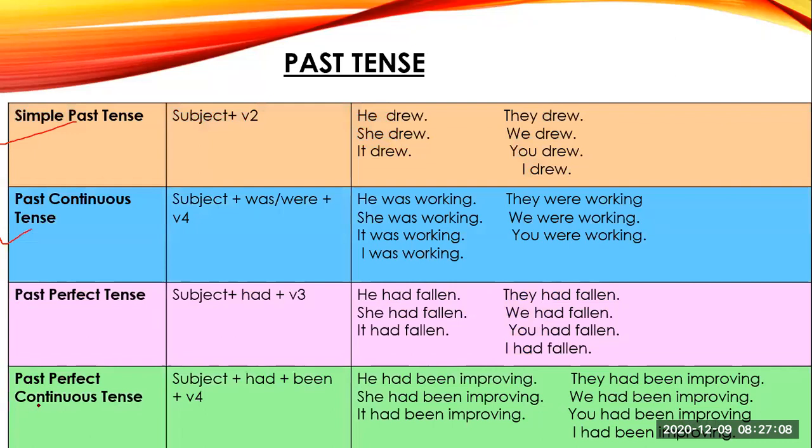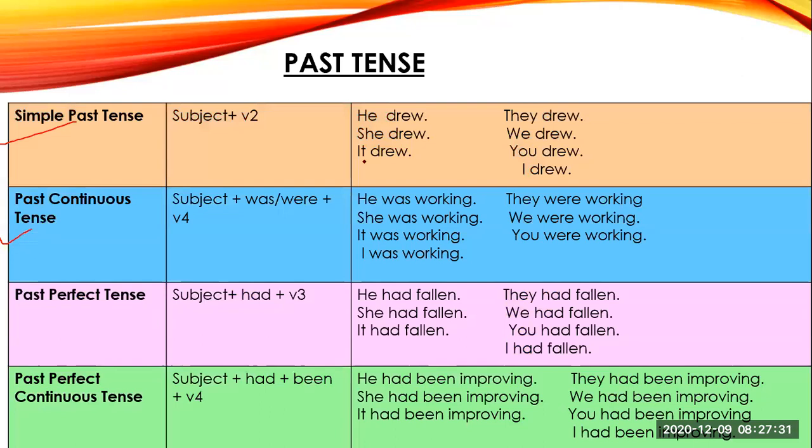Now in simple past you have V2. So here he drew, she drew, it drew, they drew, we drew, you drew, and I drew. For all the singular and plurals, you will have the second form of the main verb. Next is continuous tense.